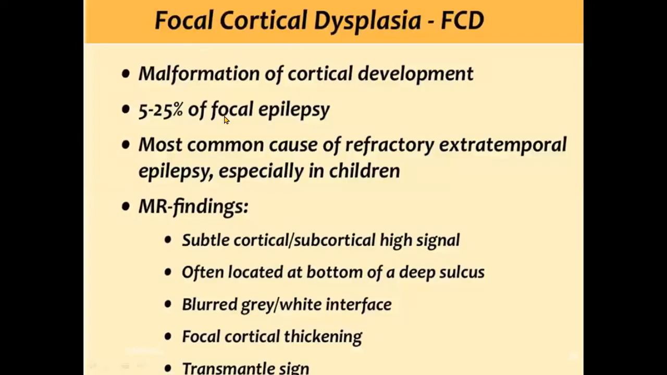Another piece of information is that FCD is a malformation of cortical development, the cause of 5 to 25% of focal epilepsy, and the most common cause of refractory extratemporal epilepsy, especially in children. The MRI findings here are subtle cortical or subcortical high signal, often located at the bottom of a deep sulcus, a fuzzy or blurred gray-white matter interface, focal cortical thickening, and also the transmantle sign.